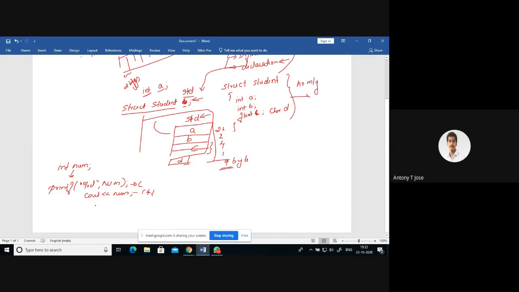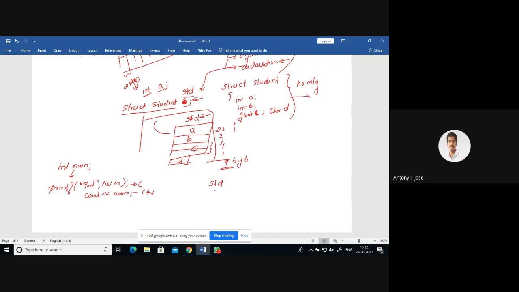Clear. Now, if I need to give out the value of a student structure, the problem is that the compiler doesn't know which type it will have and which are the member elements it has.